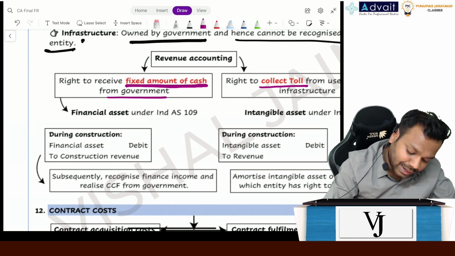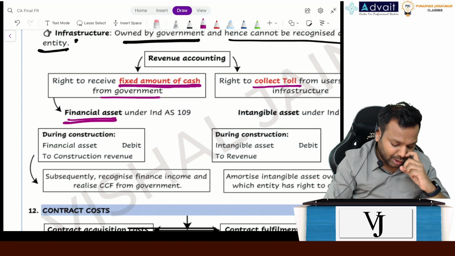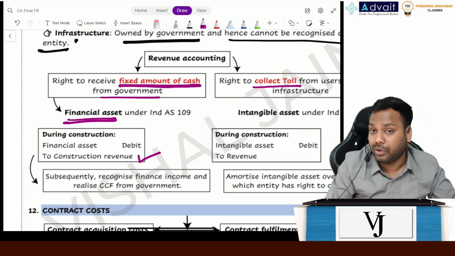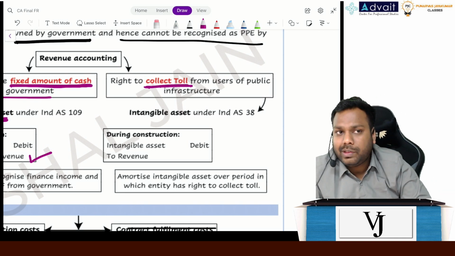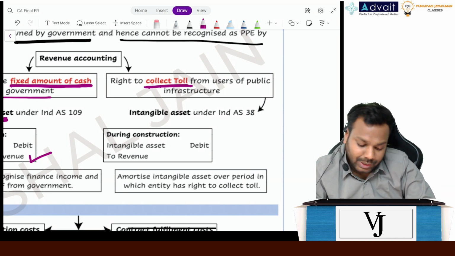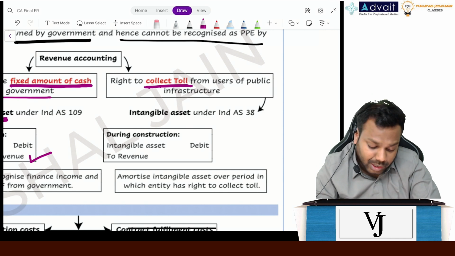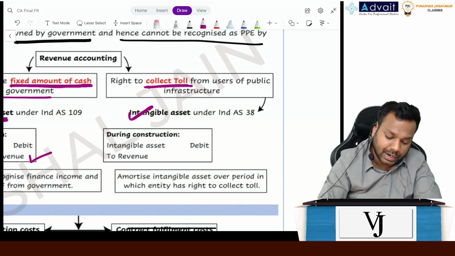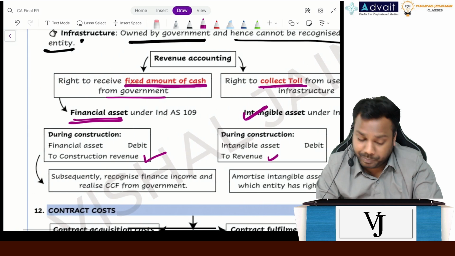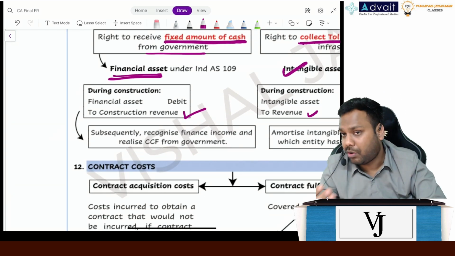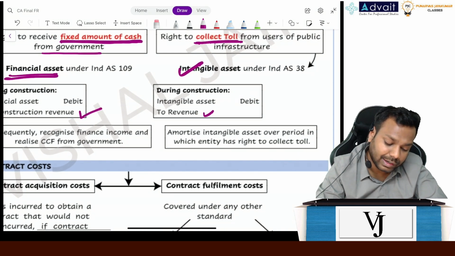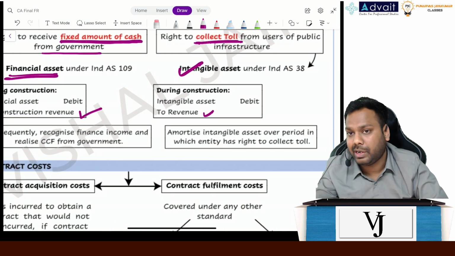So this is a financial asset. I will record it as a financial asset, and I will record a construction revenue. Now, if it is a right to collect toll, do I know what is the amount of toll that I'll collect? No. So it becomes an intangible asset for me. So I will record an intangible asset, and again a corresponding revenue. From this financial asset, I unwind and record finance income. From intangible assets, I will record the future economic benefits I will receive as revenue.